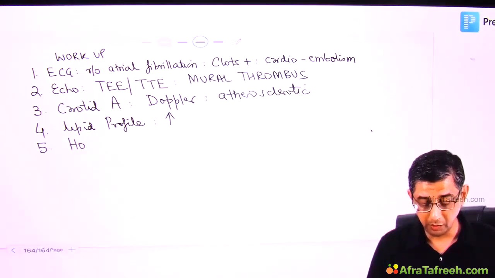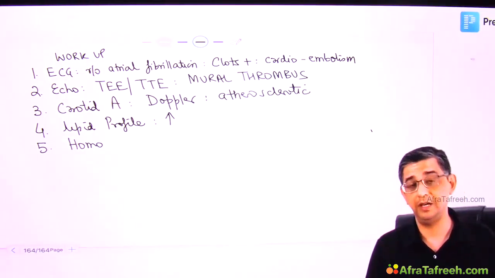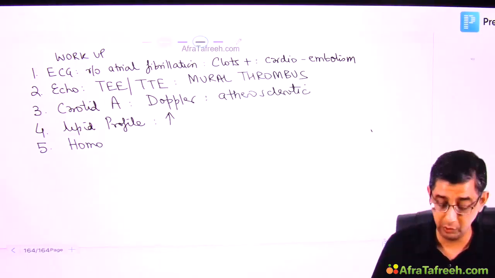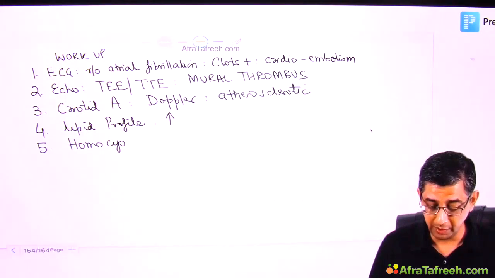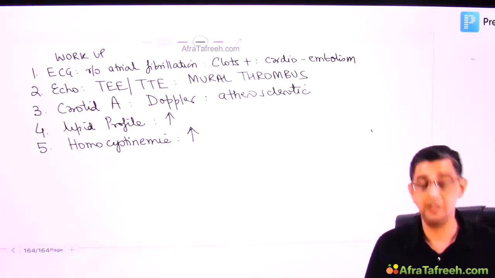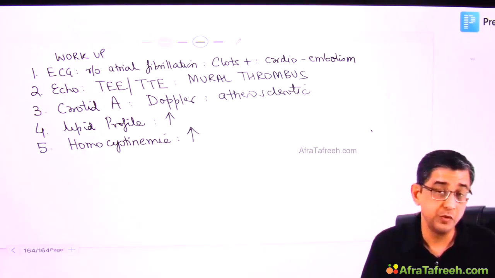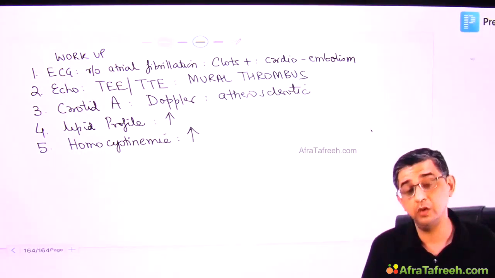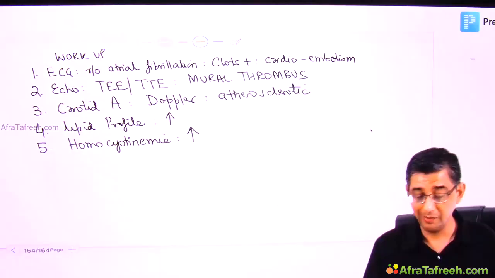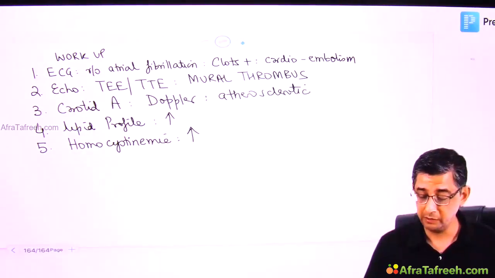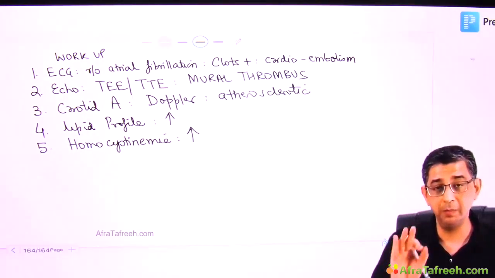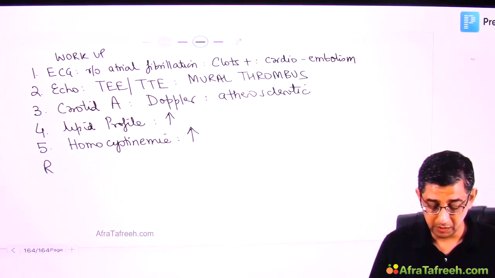I will be able to demonstrate hypercholesterolemia or elevated triglycerides as well. The LDL values will be very high, HDL values will be reduced, and a lot of times in the Indian population there could be another, I would say, silent marker that has to be picked up: elevated homocysteine levels, because homocysteine can also contribute to both coronary and cerebral thrombosis, and therefore the bad news is the person will end up with clot formation.